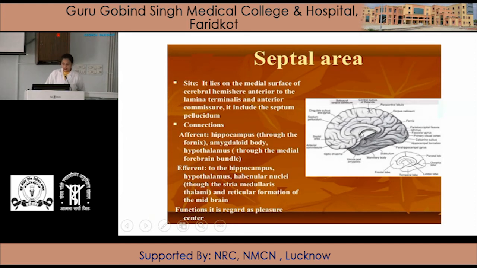It has connections, afferent and efferent. Afferents are from the hippocampus, amygdaloid body, and hypothalamus. From the hippocampus through the fornix, and from the hypothalamus through the medial forebrain bundle. Efferents go to the hippocampus, hypothalamus, habenular nuclei through the stria medullaris thalami, and the reticular formation of the midbrain. Function, it is regarded as the pleasure center.